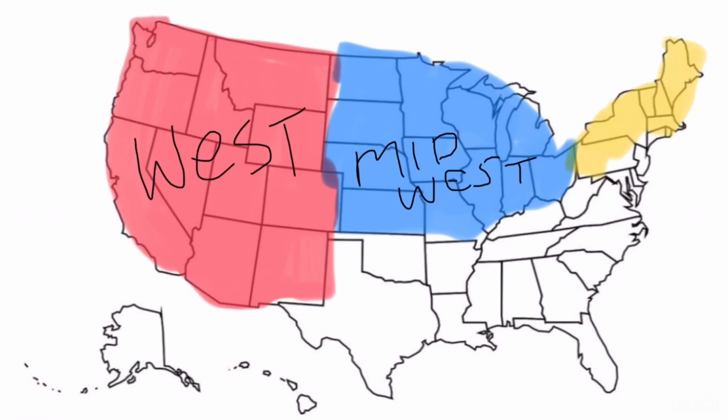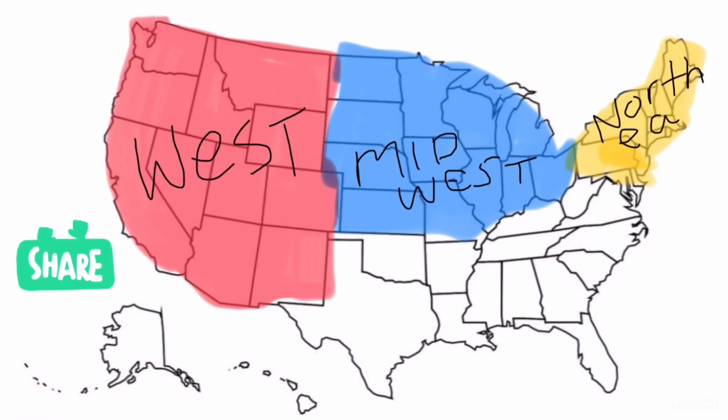The next region, being filled in yellow, is the Northeast, with the states of New York, Pennsylvania, New Jersey, Connecticut, Rhode Island, Massachusetts, Vermont, New Hampshire, and Maine.